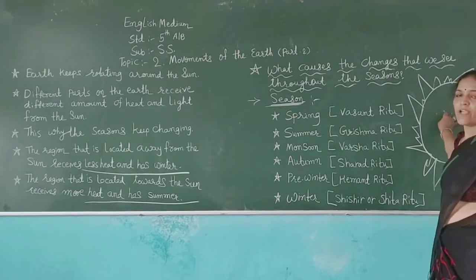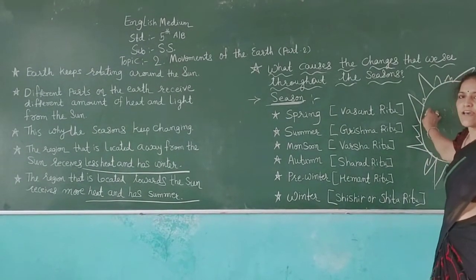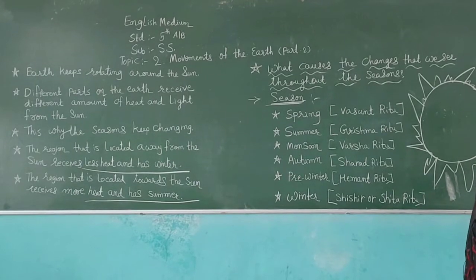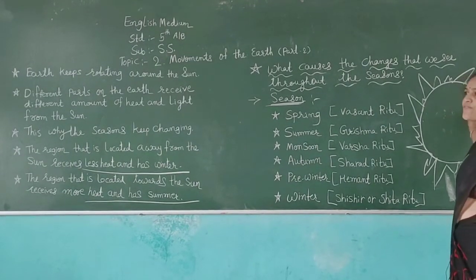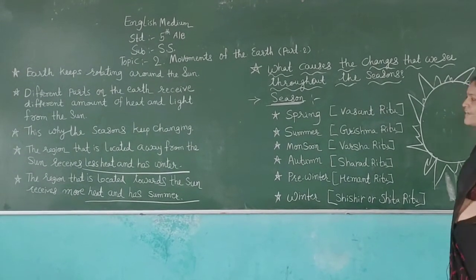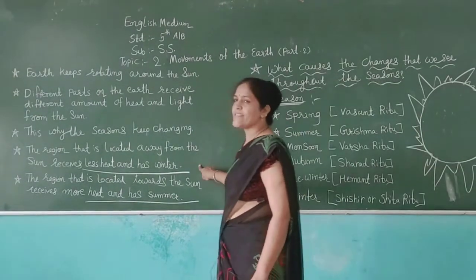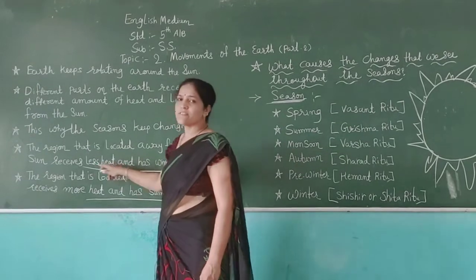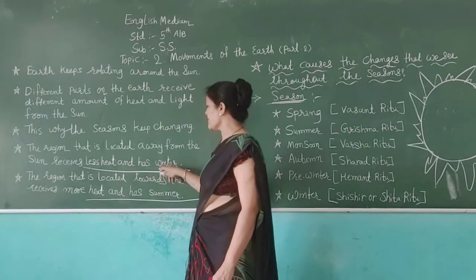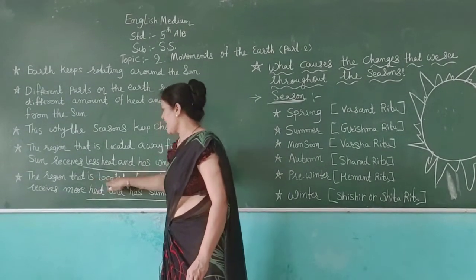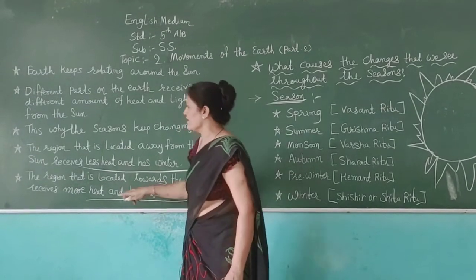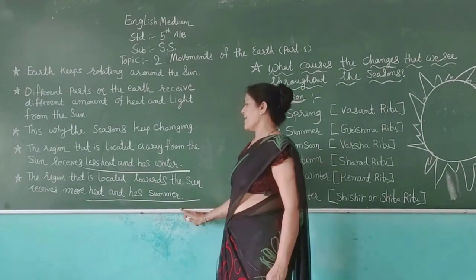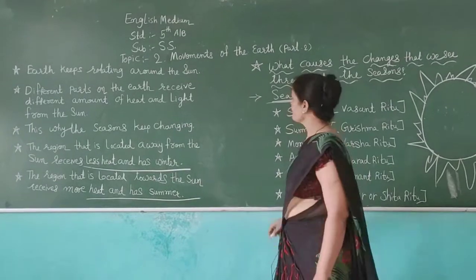And the places which are located away from the sun get less heat and have winter. The region located away from the sun receives less heat and has winter, and the region located towards the sun receives more heat and has summer.